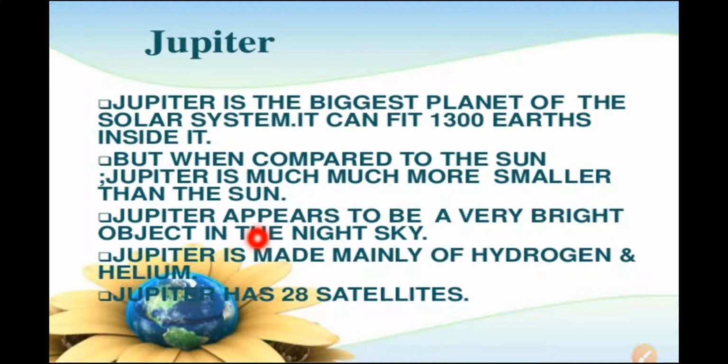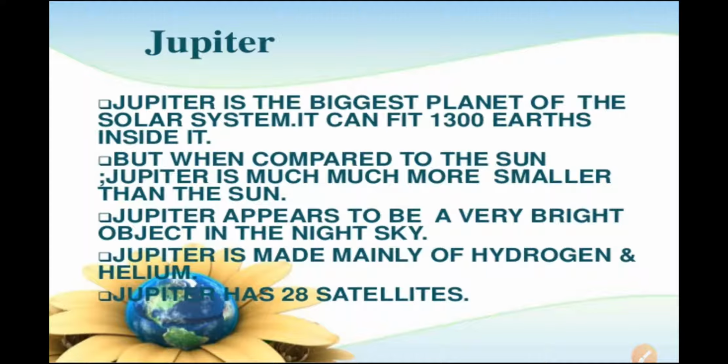Jupiter appears to be a very bright object in the night sky, and Jupiter is made mainly of hydrogen and helium. Jupiter has 28 satellites. So here 28 satellites are there. So Jupiter has a number of satellites. Now this Jupiter also has faint rings around it. With the help of a telescope you can also see 4 of its large